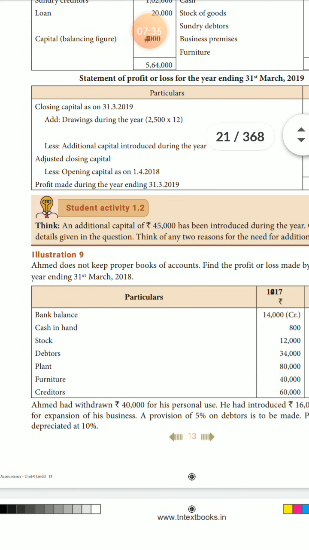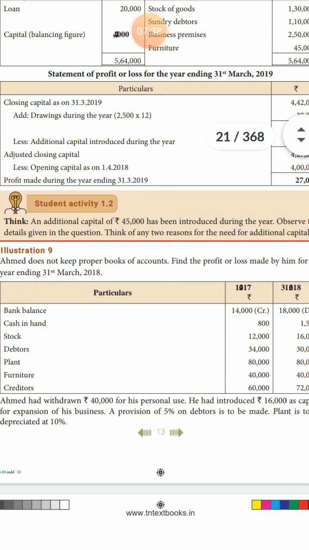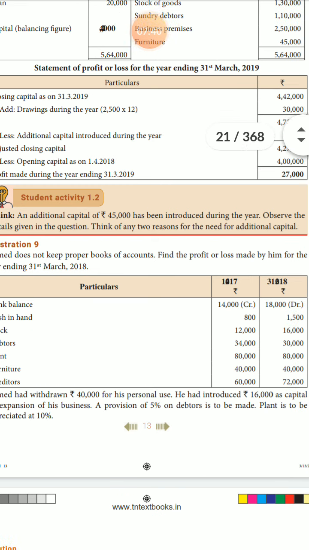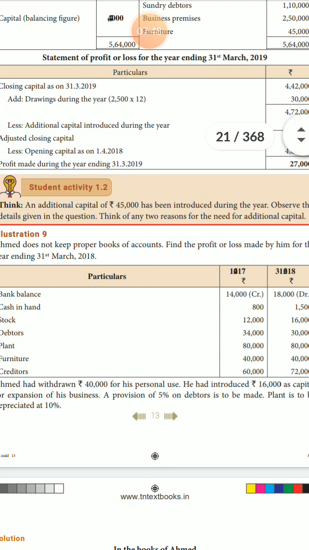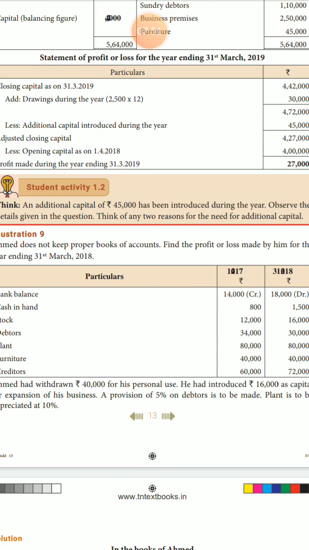Listen students, next one. The debtors is how much? 30,000. The last line, a provision of 5% on debtors to be made. How much? 5%. 30,000 means debtors how much? 30,000. 30,000 is 5%. How much?